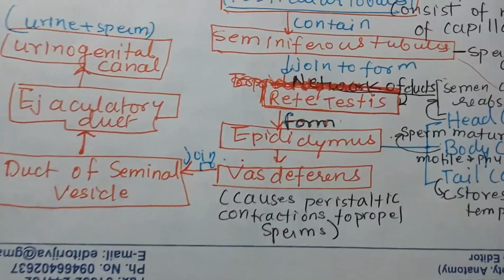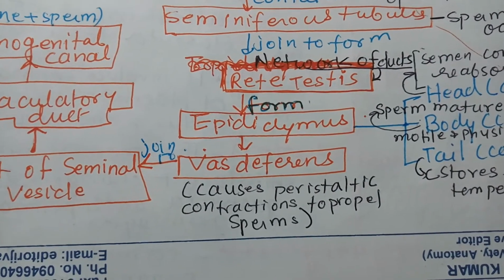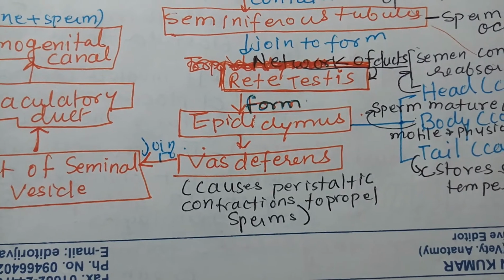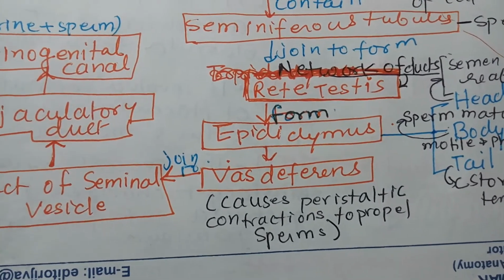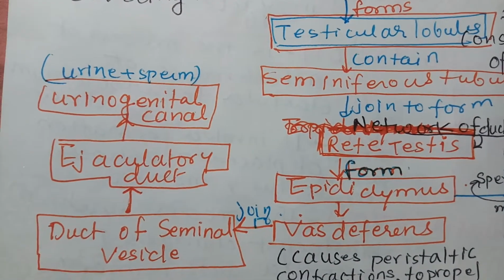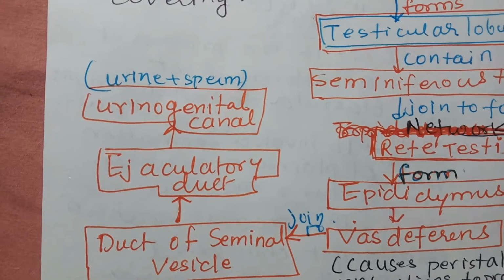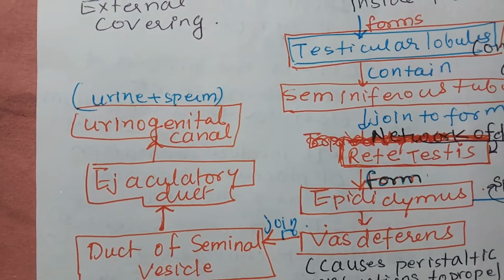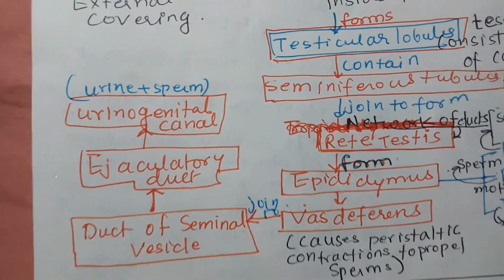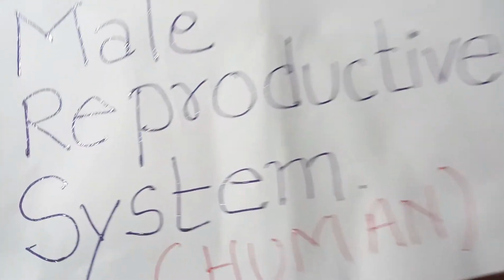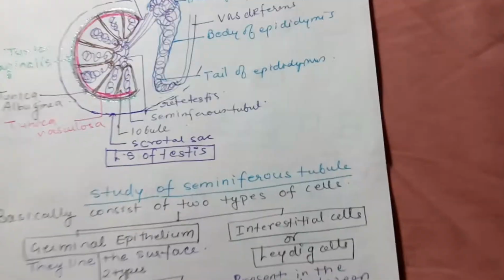Then the epididymis later on forms the vas deferens, which causes peristaltic contraction to propel the sperm, and the vas deferens forms the duct of the seminal vesicle, which later on forms the ejaculatory duct, and then the urogenital canal, which is the common passage for urine and sperm.